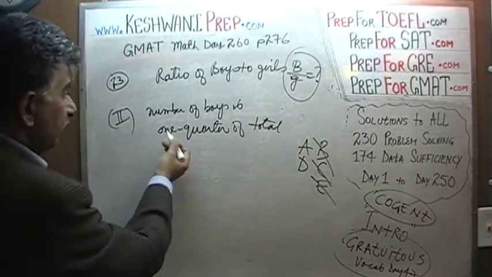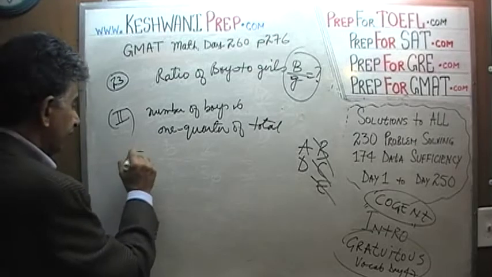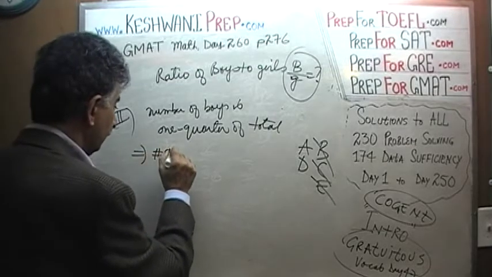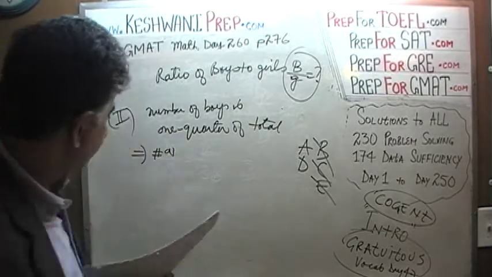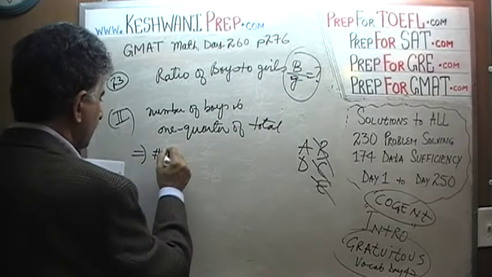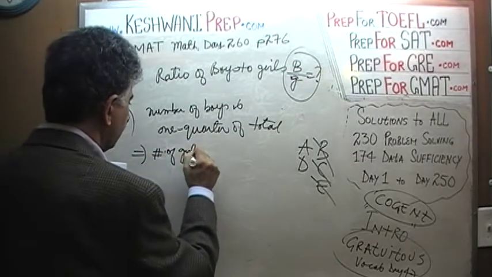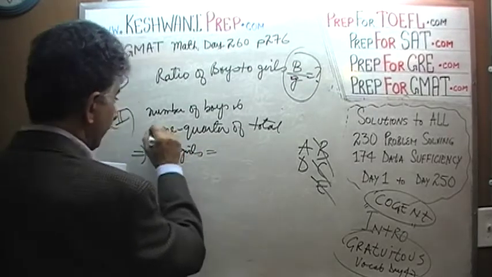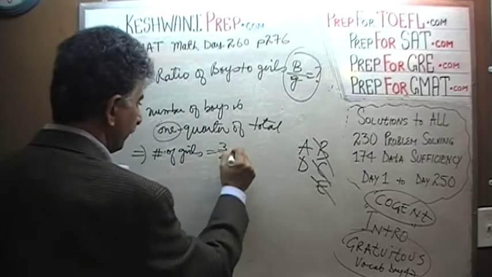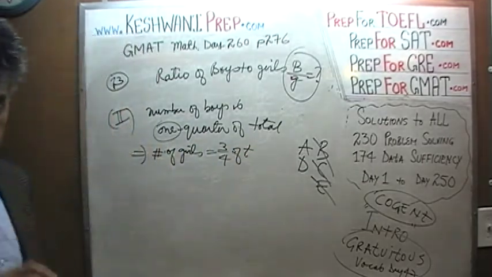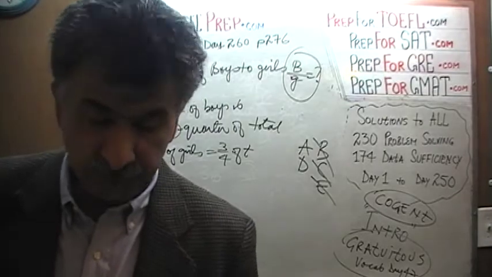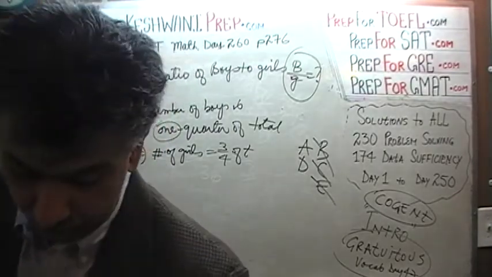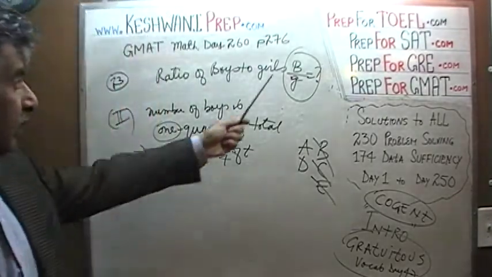Well, if the number of boys is 1/4 of the total, that implies that the number of girls would have to be 3/4 of total. If boys are 1/4 of the total, then it stands to reason that the girls must be 3/4 of the total. And now we can figure out the ratio of boys to girls.